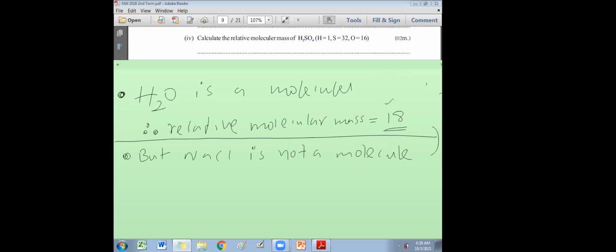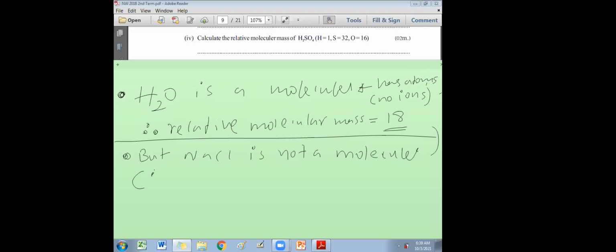Molecule has atoms, no ions. No ions in a molecule. NaCl is not a molecule.